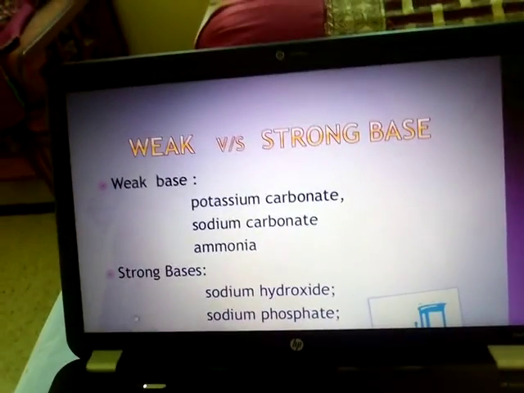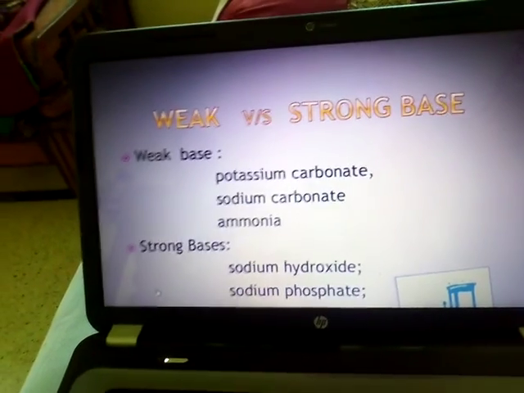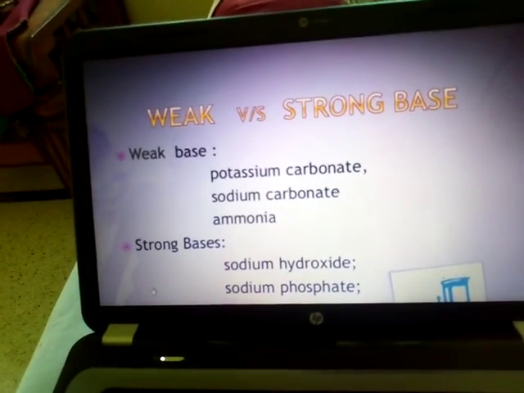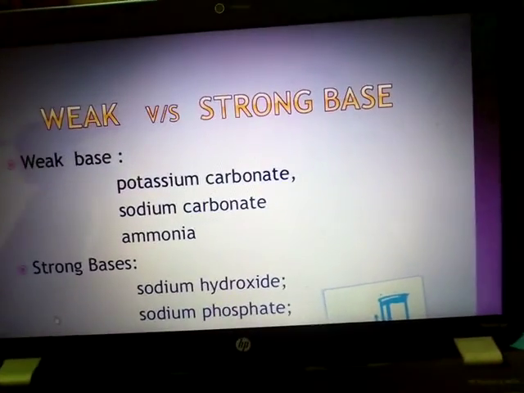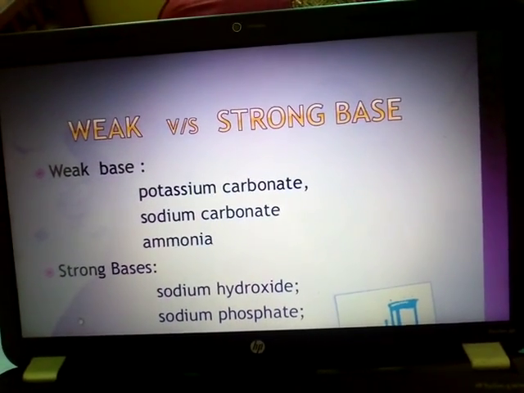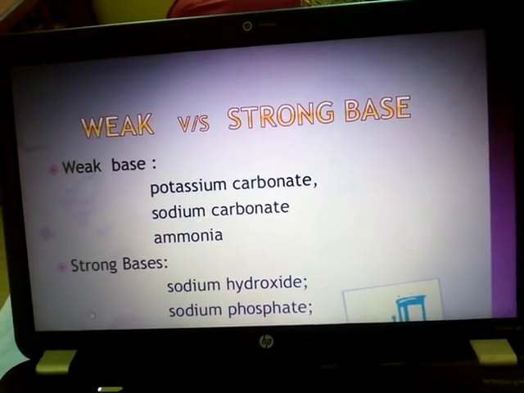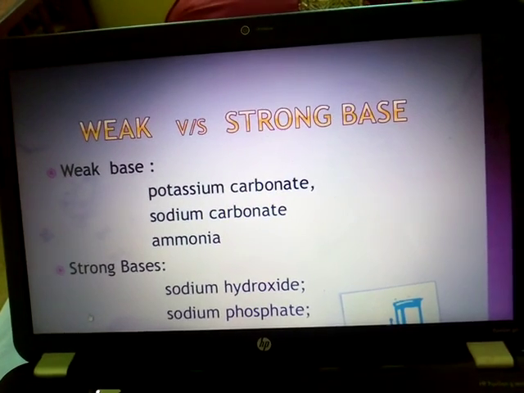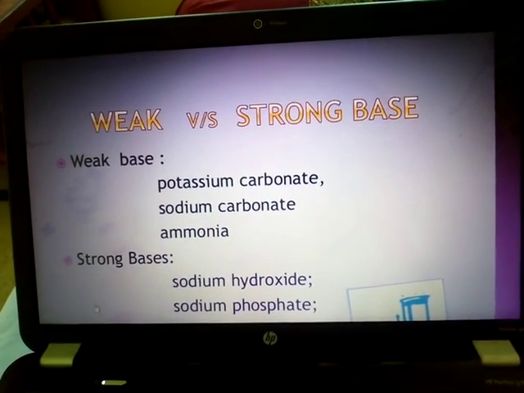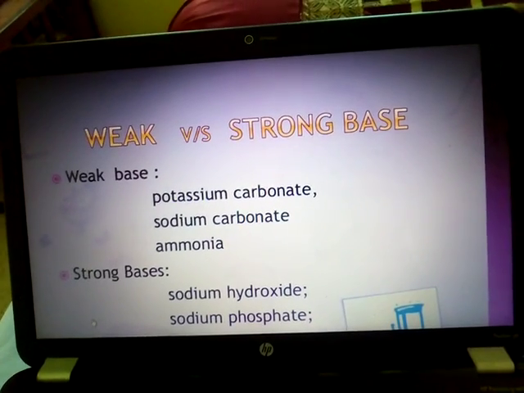Now some of the weak and strong bases. The weak bases, that is potassium carbonate, sodium carbonate and ammonia, are called the weak bases. As you know, the strength of the base is measured on the pH scale. As it moves from 7 to the next digits, means 8, 9, 10, 11, 12, it means they are strong bases.